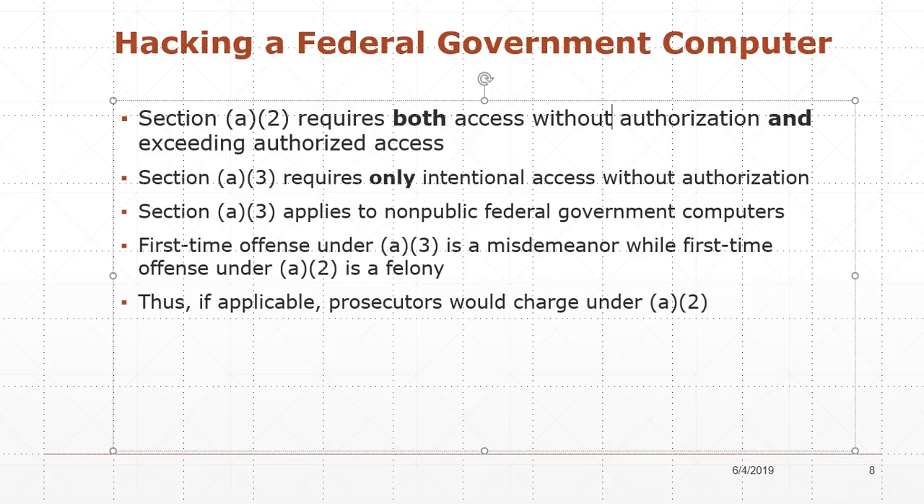Section A2 requires both access without authorization and exceeding authorized access. Section A3 requires only intentional access without authorization. Section A3 applies to non-public government computers, so the website of, say, a government computer is not covered under A3 because it's publicly viewable and accessible. A first-time offense under A3 is a misdemeanor. First-time offense under A2 is a felony. Thus, if applicable, prosecutors will charge under A2 rather than A3.